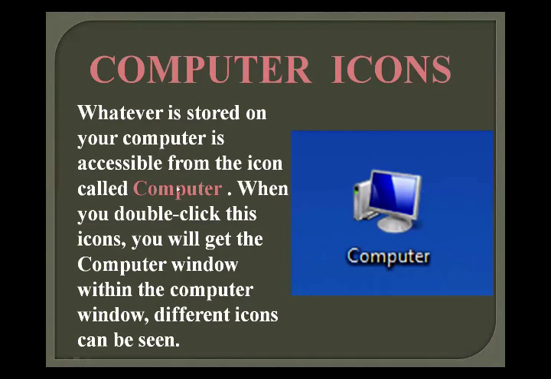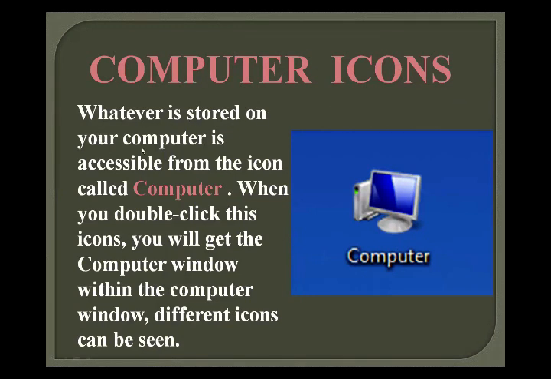So if you double click on this computer icon, then this computer window opens, and on this computer window there are so many other icons that you will see. There are the local disk, D drive, in which you can save some documents or some files you have to store.